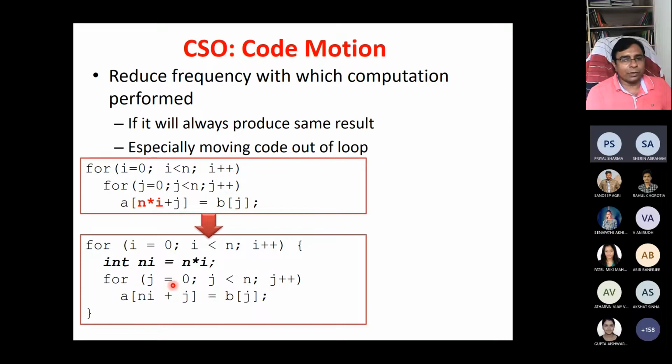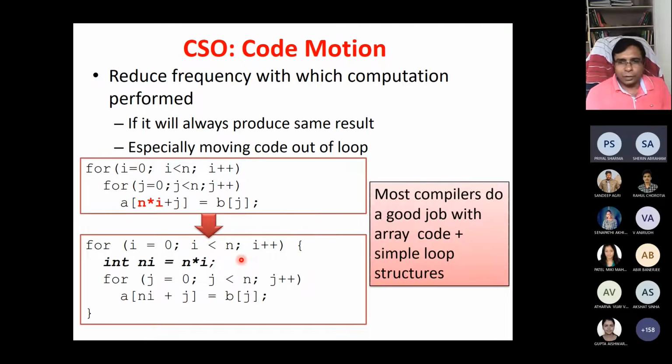What you are putting is ni equal to n into i, and here you are using ni plus j. Because this multiplication moves out of the loop, that means we are doing less work. This is code motion. This is also a very common sense optimization. This will reduce the execution time, and this kind of thing we can take care of during coding.